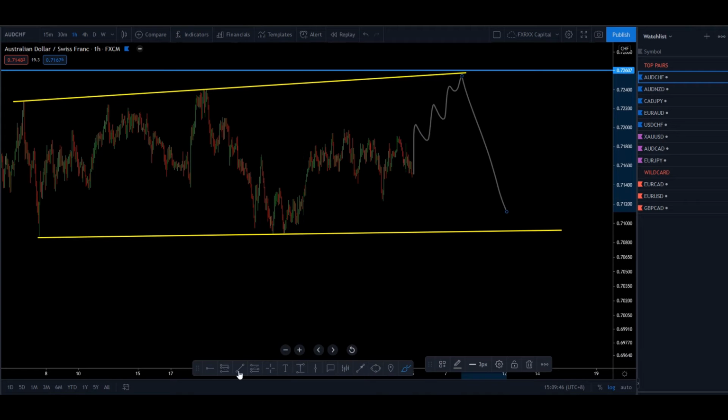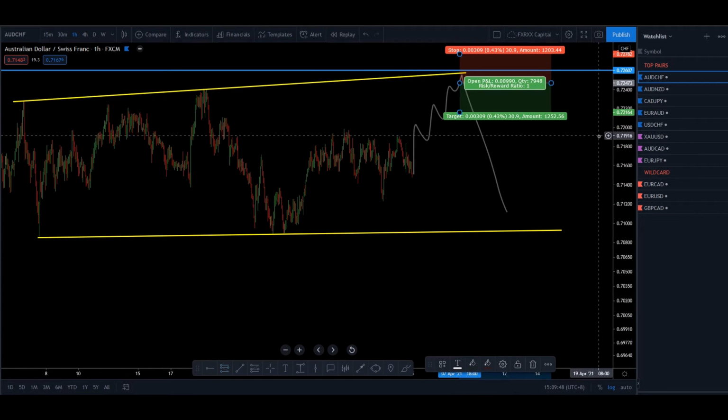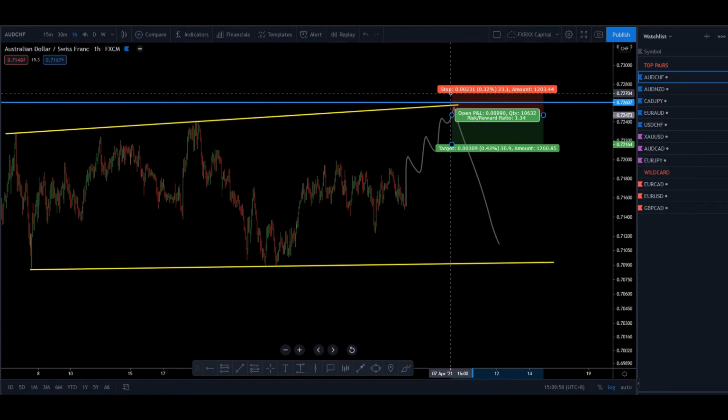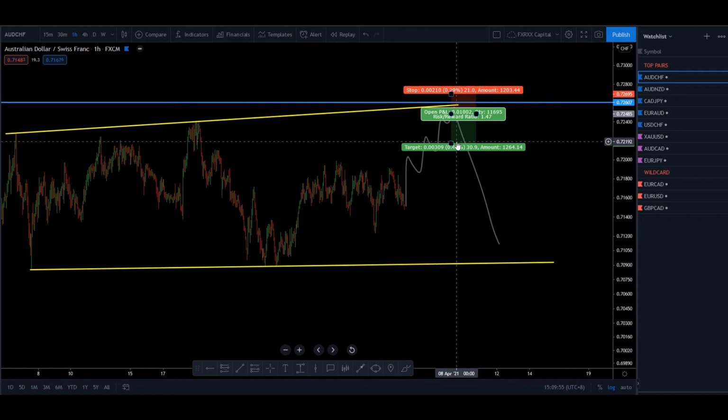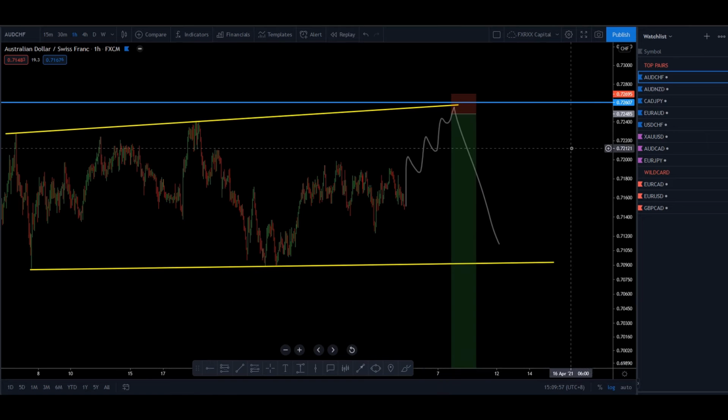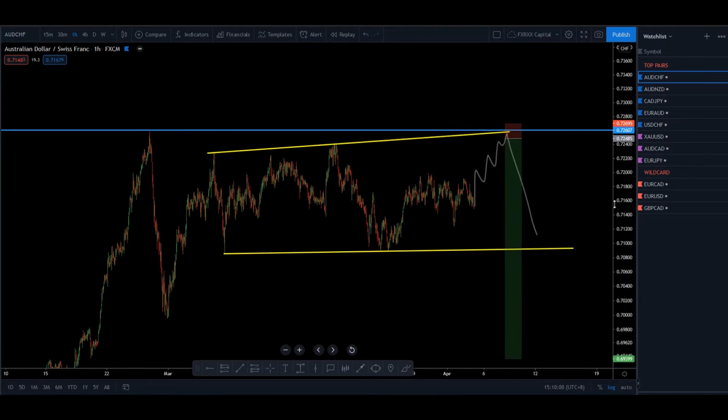So there will be the setup for this pair, which is I will set my entry order below the structure and stop loss above the red line, which is the blue line, and ready to sell, move to the downside. I forecast the setup almost 2 or 3 weeks, but the price keeps correcting. However, if the price approaches the area, I'm happy to sell this setup.